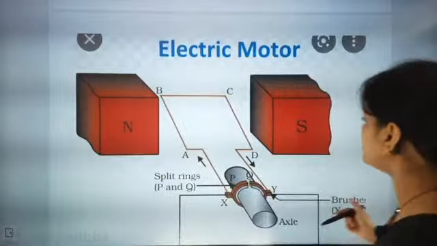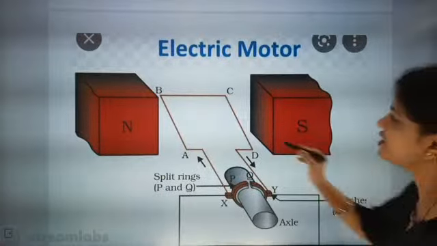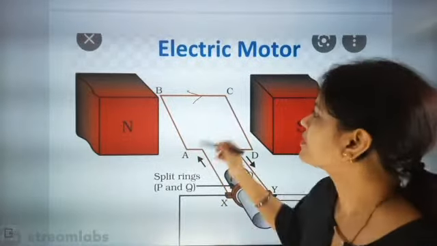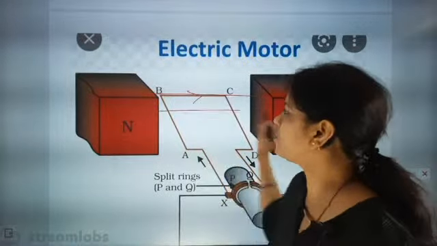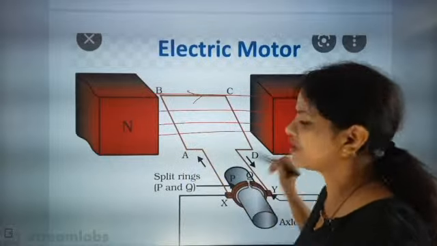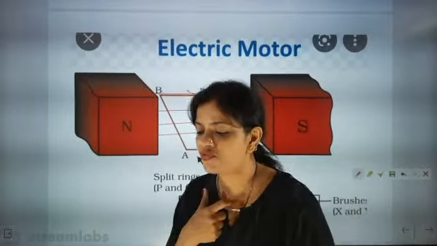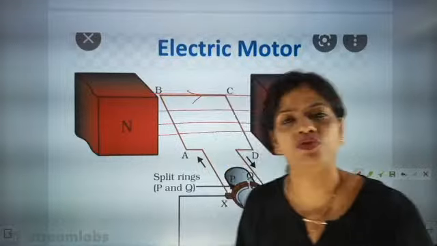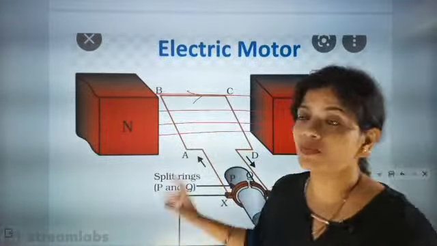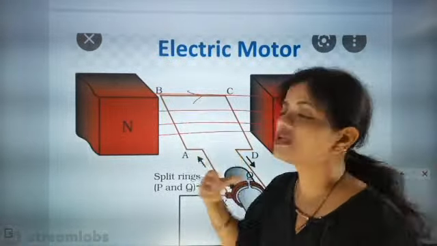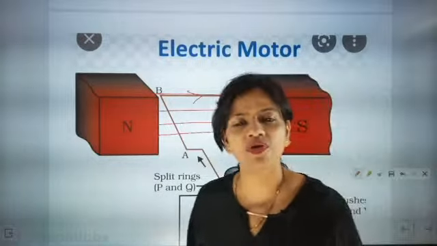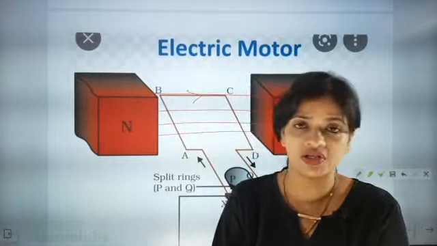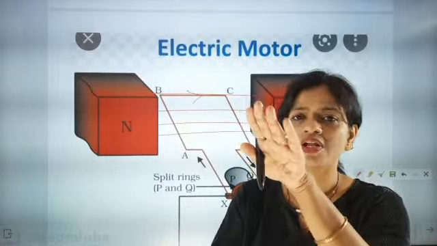Now the other thing is, when you see this side, the direction of current flow is this one, and the magnetic lines of force are going like this. So they are not going to influence each other, because they are not intersecting the magnetic lines of force. So here there is no problem, but the problem is in this phase. And that is good for us, because it is influencing the field of each other, and that's why it is rotating like this.